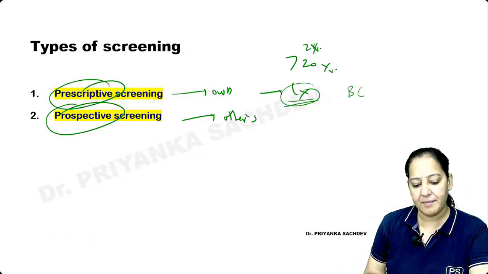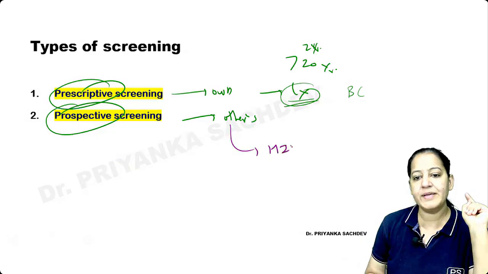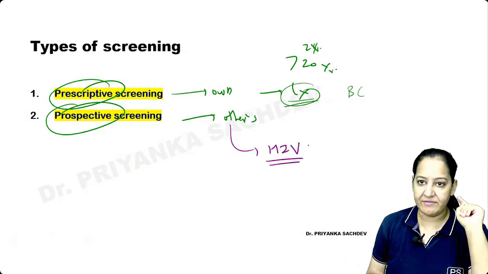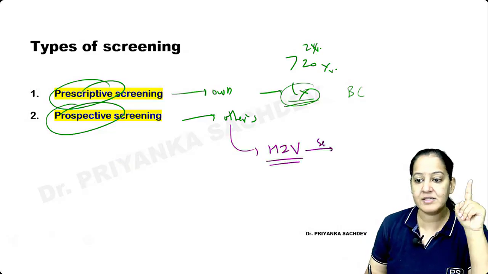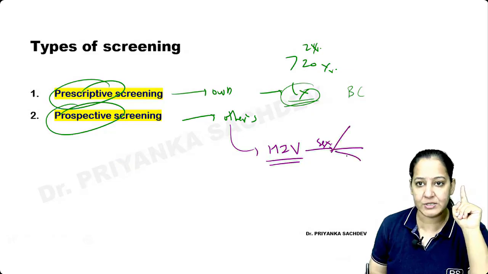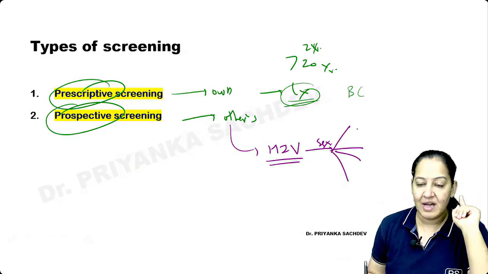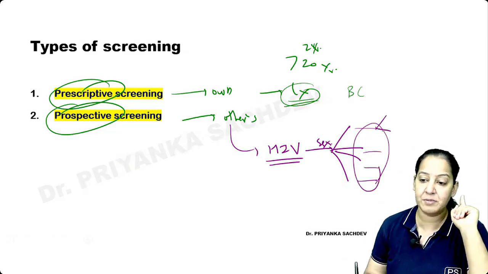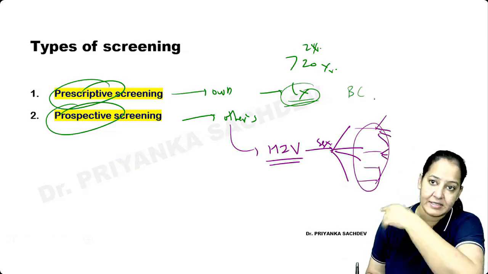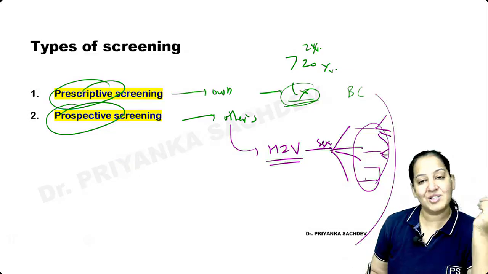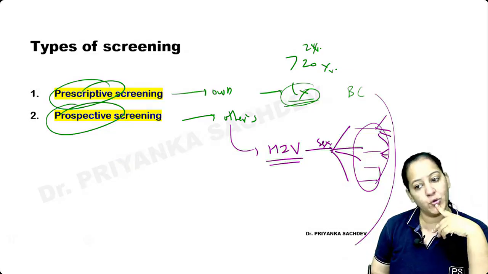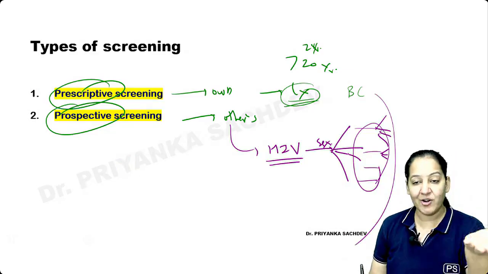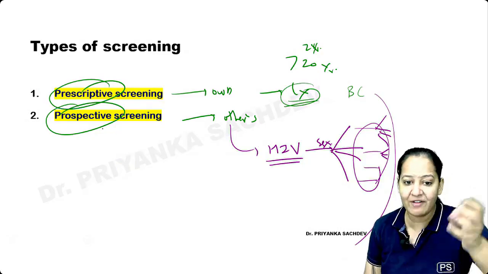But imagine I'm doing screening for HIV. The person already has the HIV. Now what I will do, I will ask the person the sexual history, and I will trace all the sexual partners and treat them as early as possible so that they don't have sexual intercourse with others and the chain continues. I want to prevent others. This is for others' benefit I'm doing. They already have the HIV. I do not want to spread it to the community. For others' benefit, it's prospective.